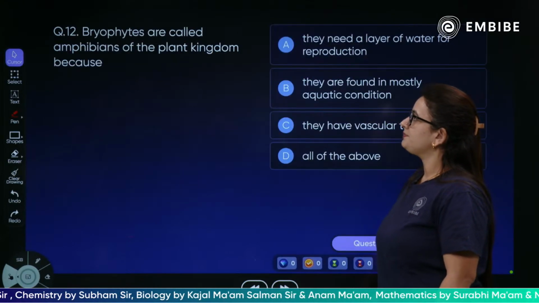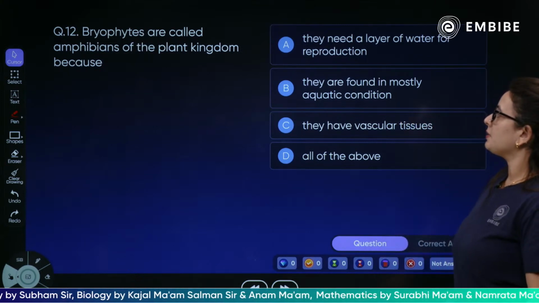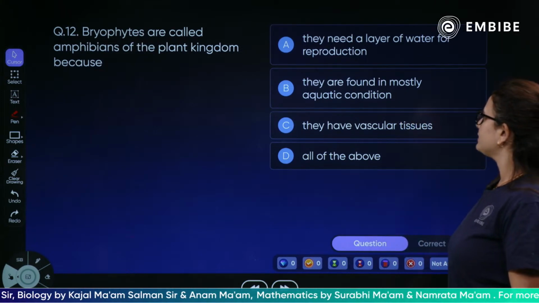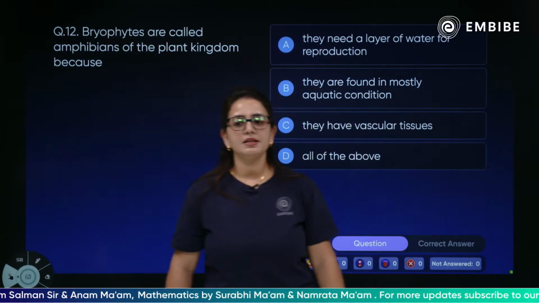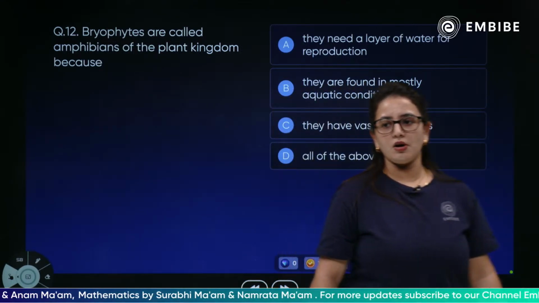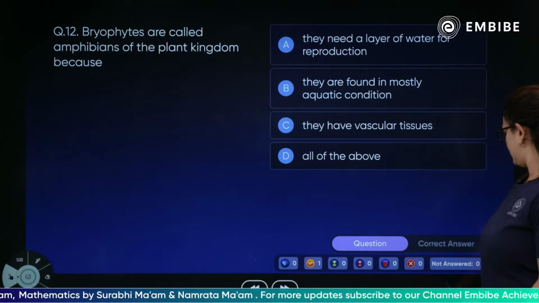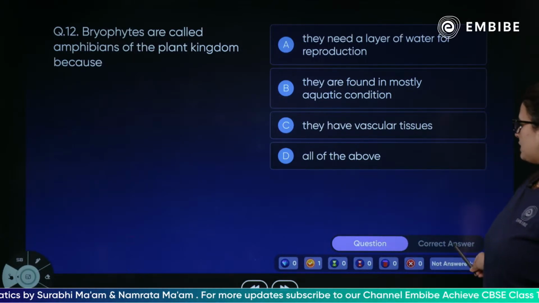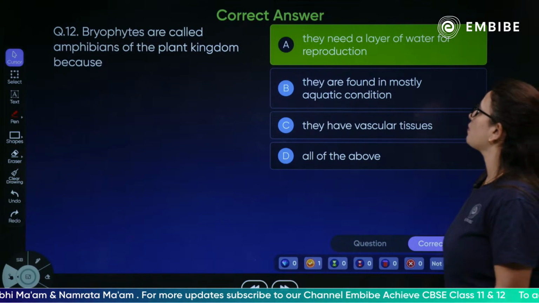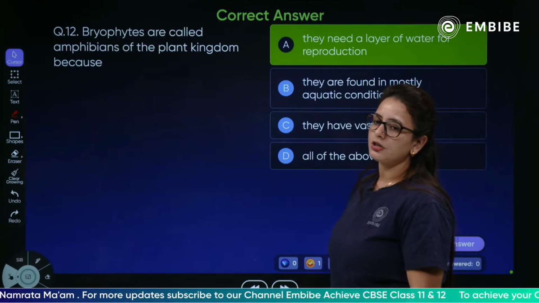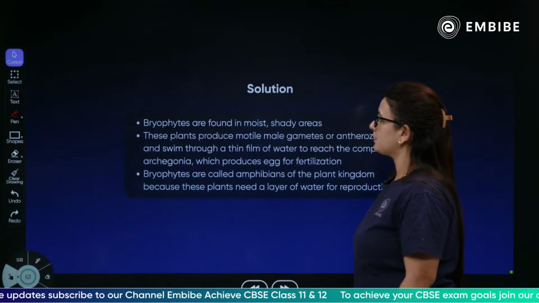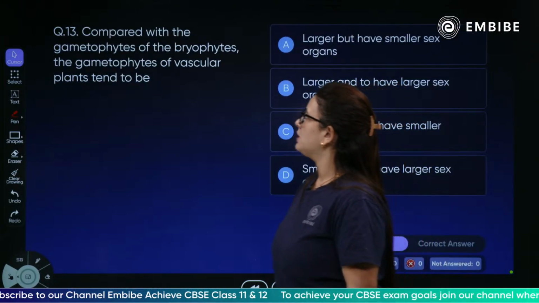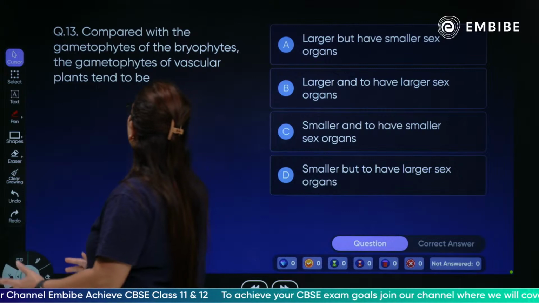Next question, children: the bryophytes are called amphibians of plant kingdom because, yes, absolutely simple, because they need a layer of water for reproduction. For the fertilization events, they need water. Absolutely true.